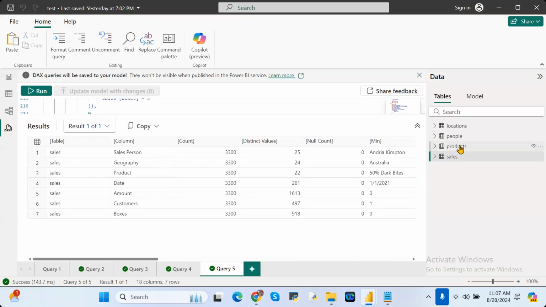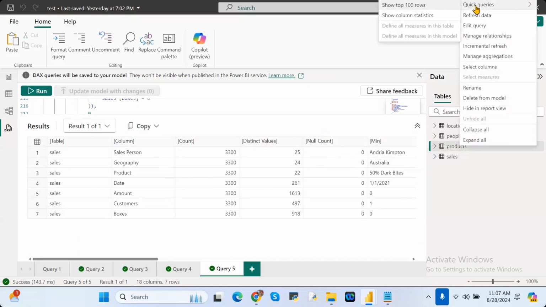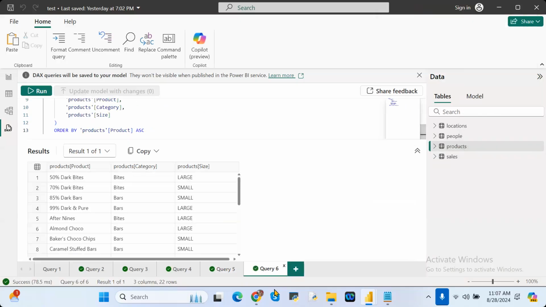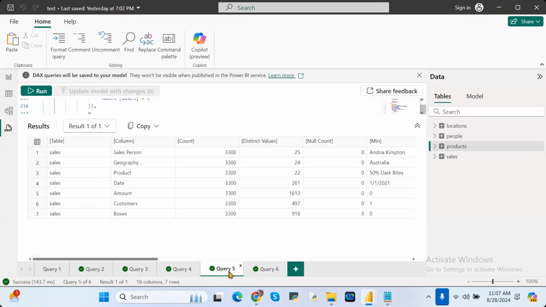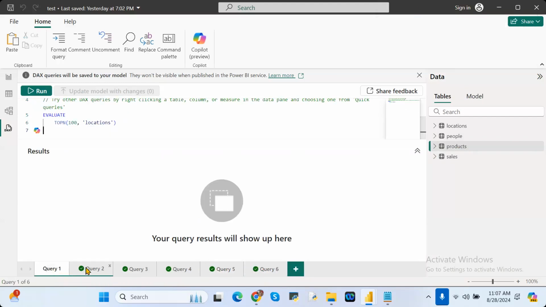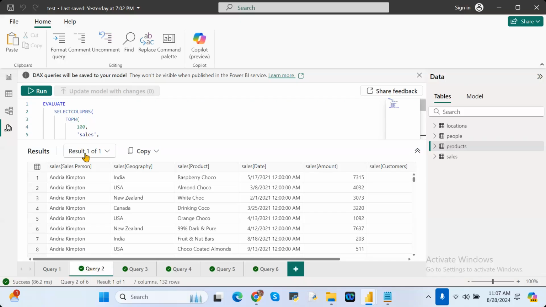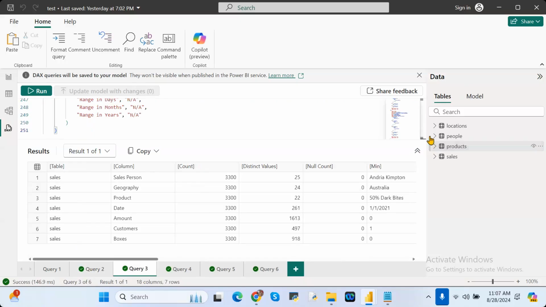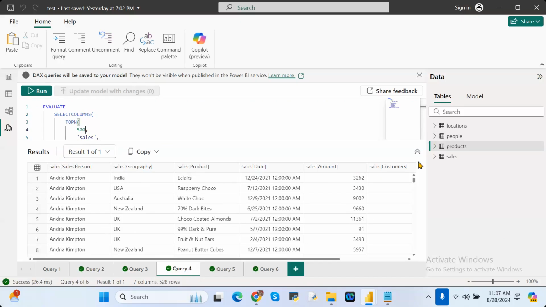Not only this one, if you right click on this one, if you want to see the data for this particular one, top 100, see here. See, different tabs are created. So you are seeing the records. Suppose the first tab is a sales related one, I'm displaying 100 records. The next query, I'm changing the code in that one, to see what statistics I want. After that, again, I'm seeing 500 records in the sales one. Understand or not? So whatever operations on whichever data set, each tab wise, it will show it.